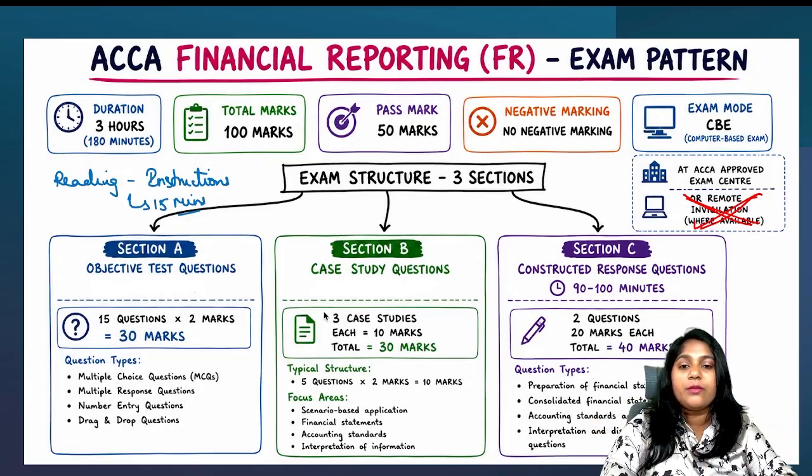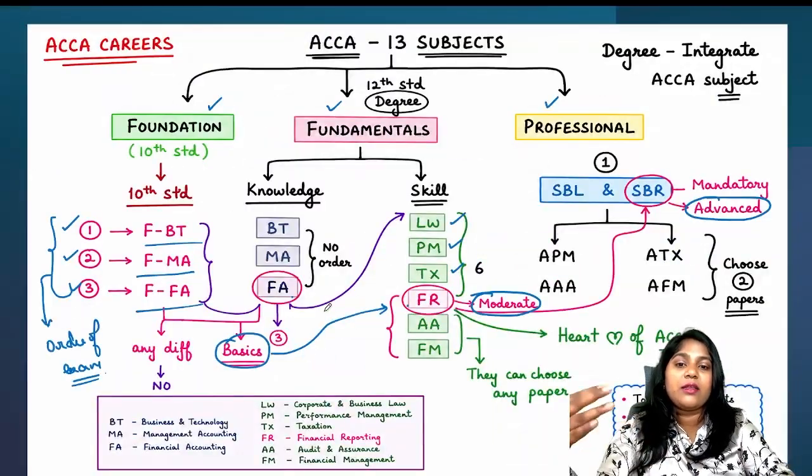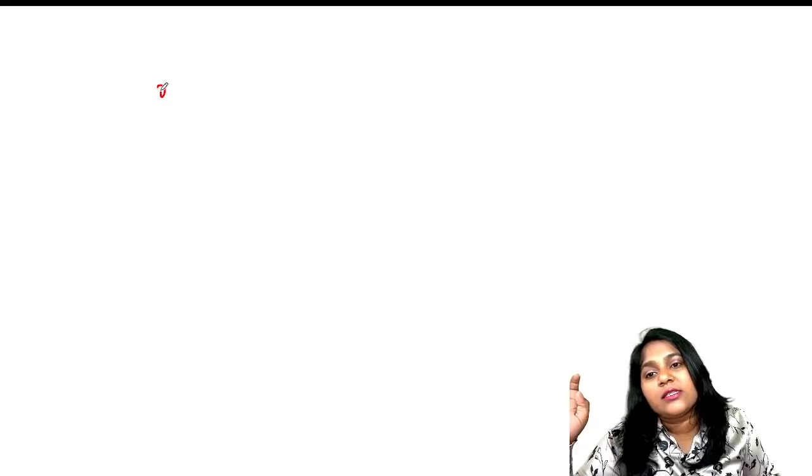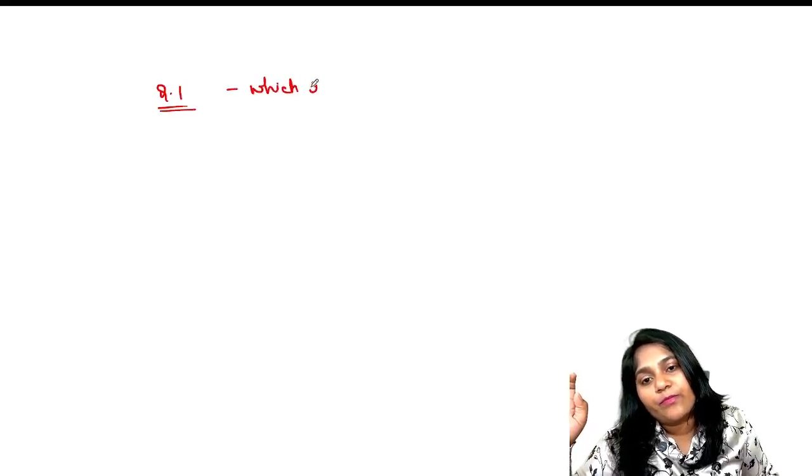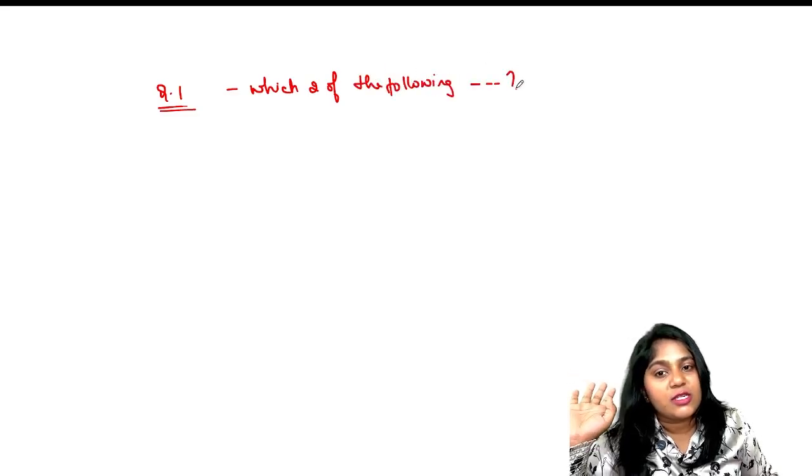Right. Now let me come to the point. A lot of you people might get confused. Understand, let's say you have question number 1. It says, which 2 of the following is the answer.